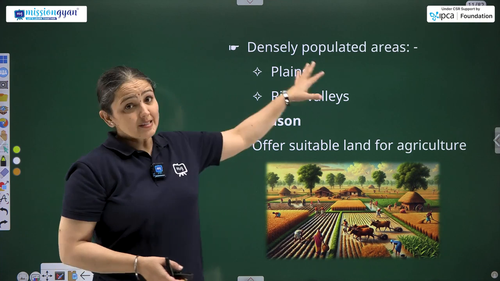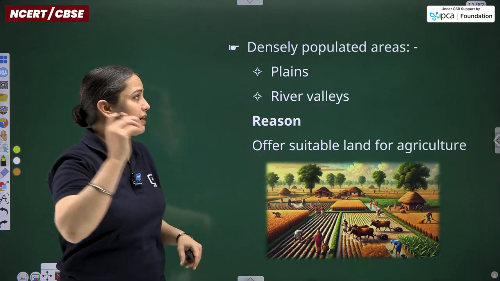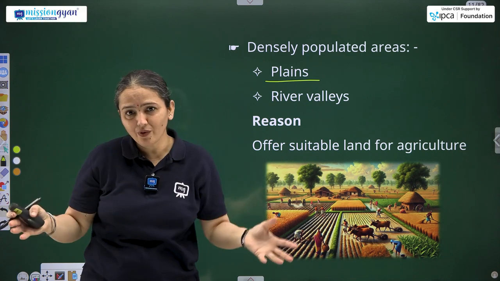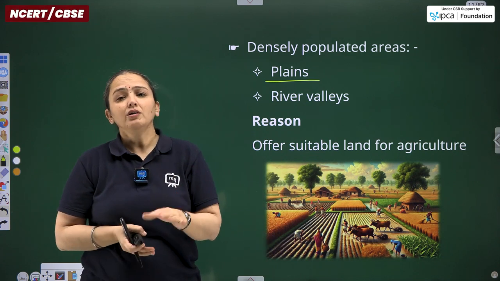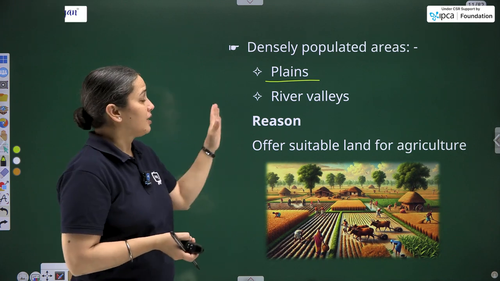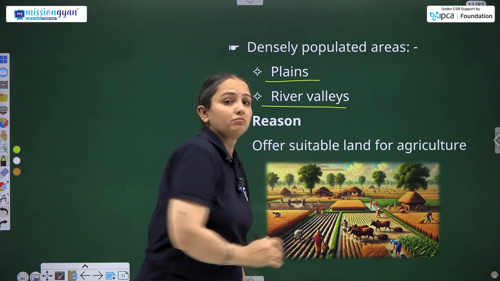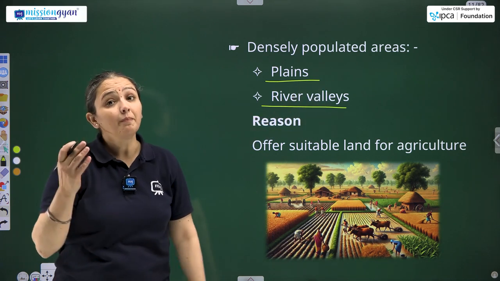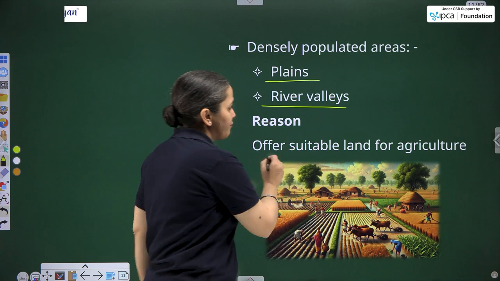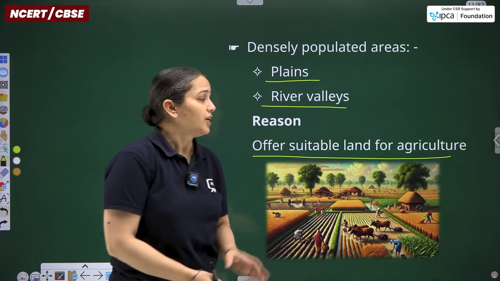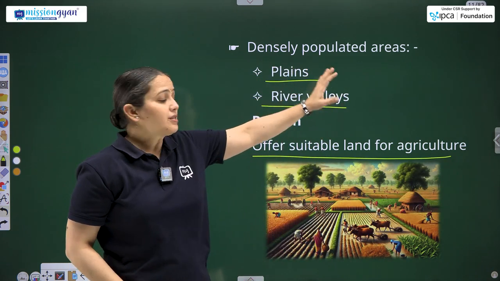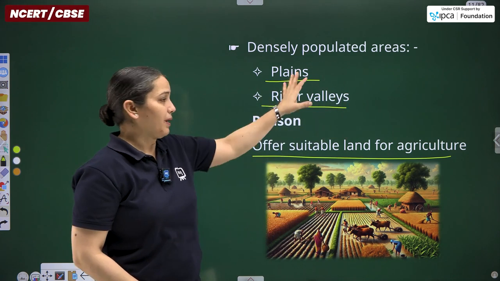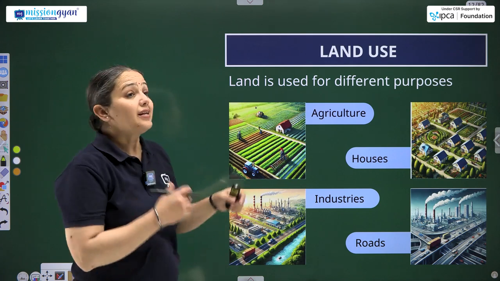Then densely populated areas, what are the factors affecting them? How do plains affect these areas? As plains provide everything suitably for the construction part, for the inhabitation part. River valleys do provide fertile soil for good agriculture, and of course agriculture can be done in plains as well. Reasons: offer suitable land for agriculture. This is the reason for these two points, as to why there is densely settled population in the plains and in river valleys.